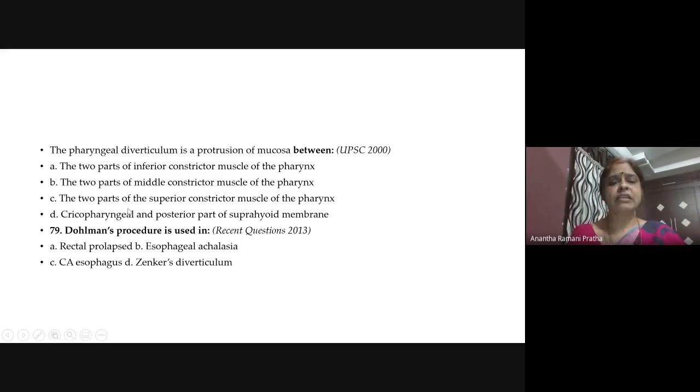Now we have also seen this pharyngeal diverticulum, or Zenker's diverticulum, or a pulsion diverticulum. I have told you it is a protrusion from which muscle? Inferior, middle, superior? Inferior. Very good. Inferior constrictor muscle is the answer. Dahlmann's procedure is used in this. Excision of the diverticulum and closure of the dehiscence is called Dahlmann's operation.